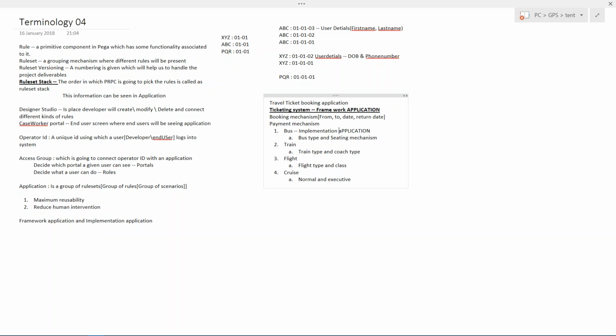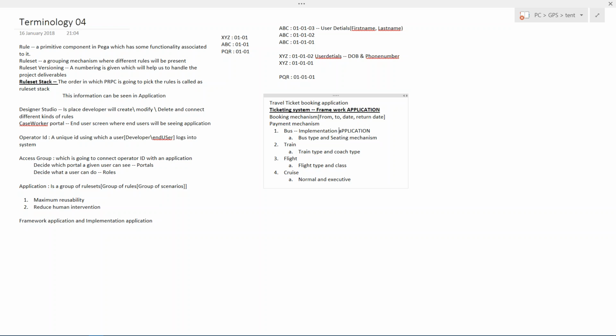But the idea is to optimize, to have maximum reusable code. Maximum reusability and no duplicacy in the code, or no duplicate effort in the code. So this is the place where framework application and implementation application come in.